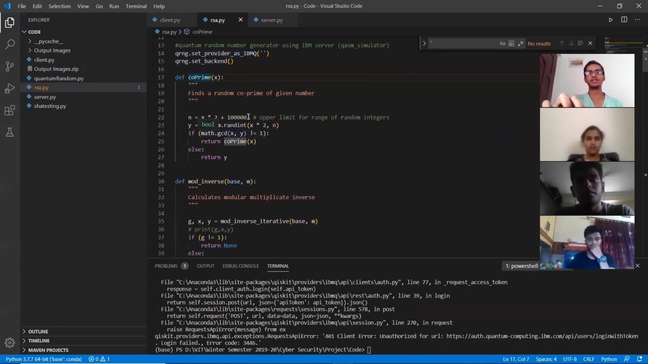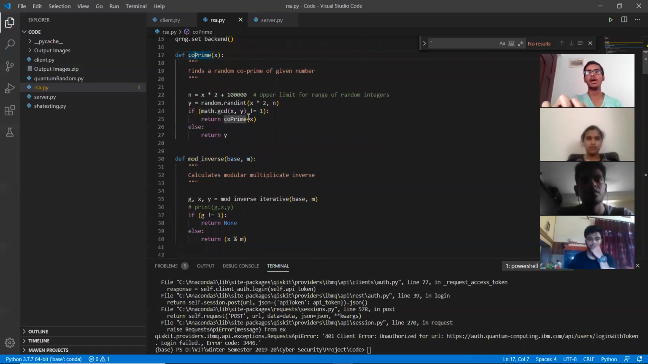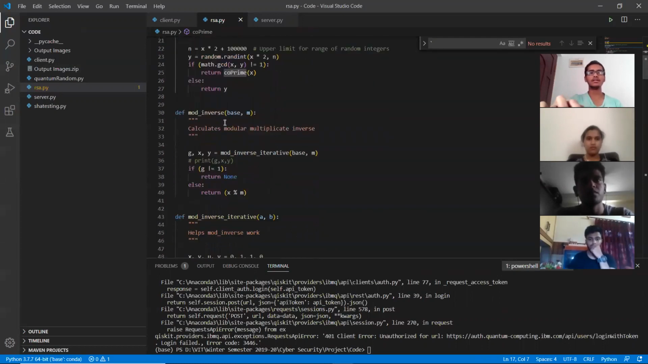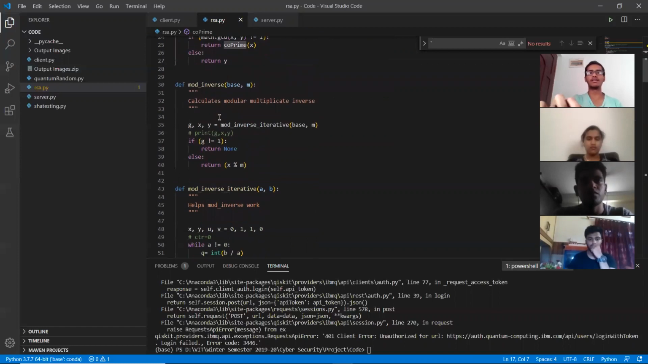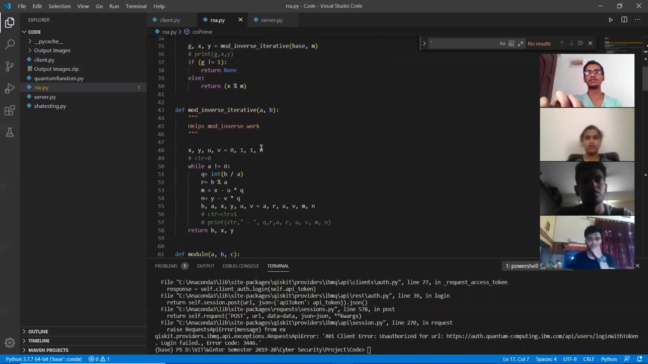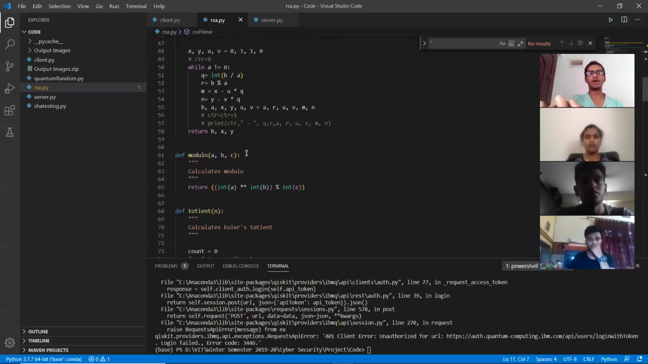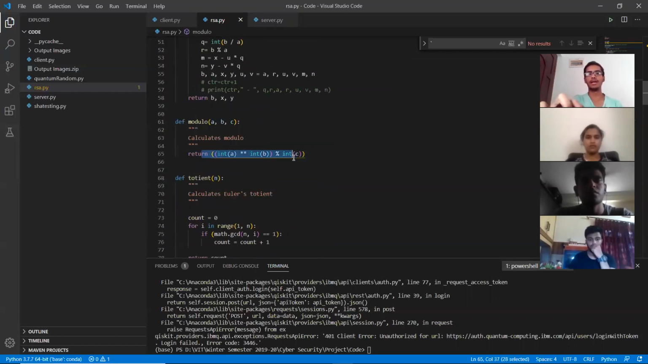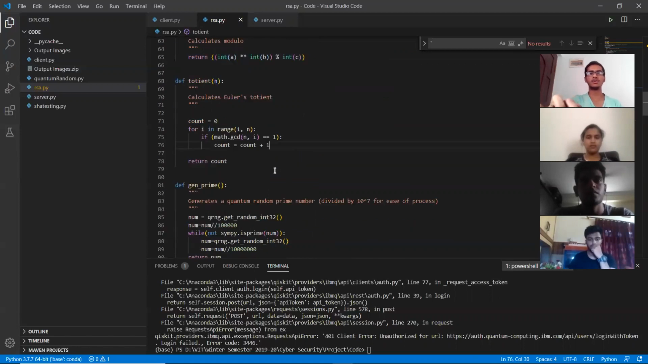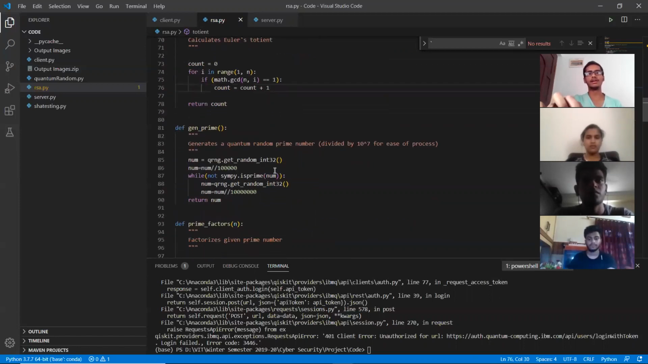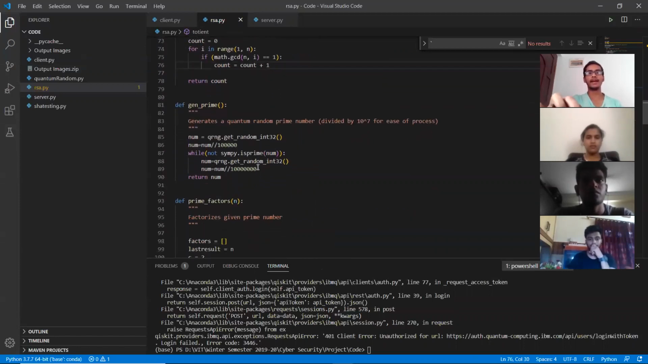This is the coprime function which helps in finding the coprime of a given number, which we'll be using in our public key. Then this is a mod inverse function, again to calculate the mod inverse. All these are mostly helper functions which are being used for our RSA. Then we have a modulo function which helps in calculating the modulo of the values, and an Euler totient function which we require to calculate the phi of n value. Then let's come to the random number generation part, which is a very important part in our RSA code.